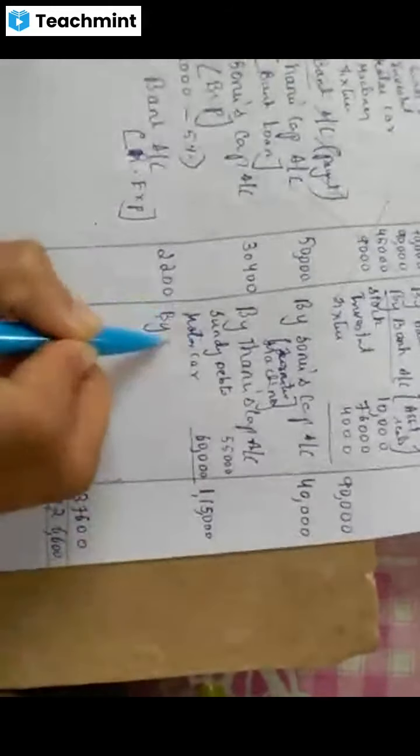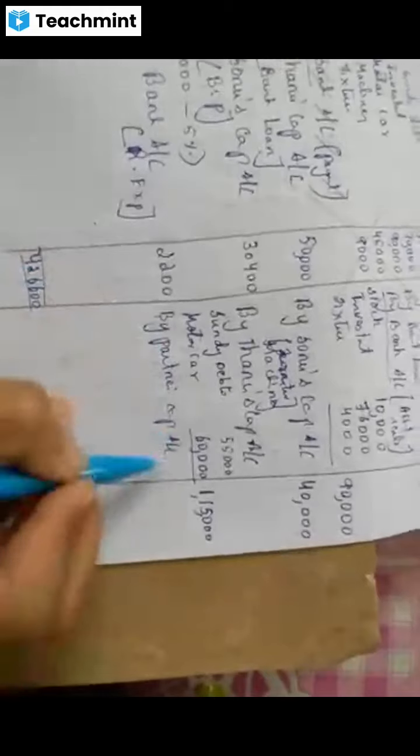Yeah, very good. 4,26,600. How much is it less? Yes, it is loss. How much is it? 37,600. Transfer it to the